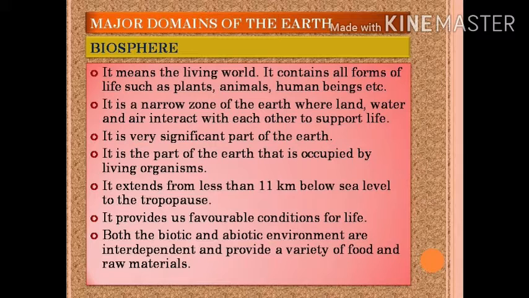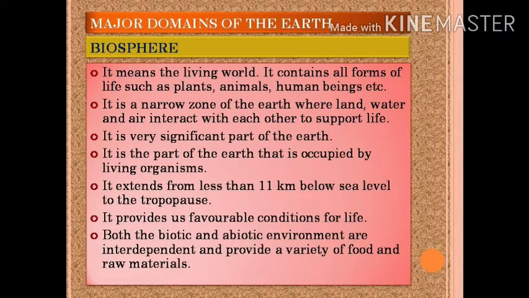Here we have biosphere, and biosphere refers to the living world. It contains all forms of life such as plants, animals, human beings, etc. It is a narrow zone of earth where land, water and air, all three, interact with each other to support life, as the living organisms need all of these three for survival.